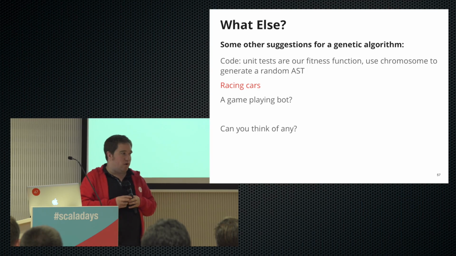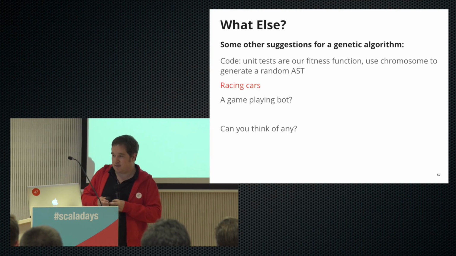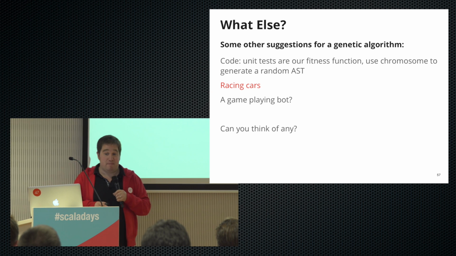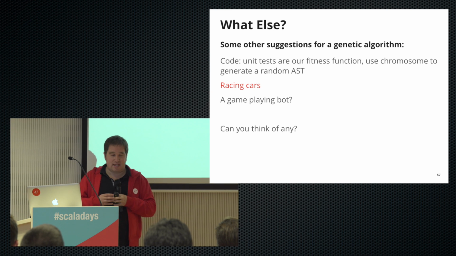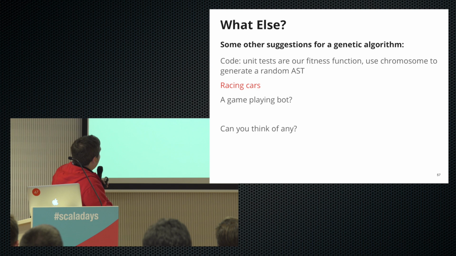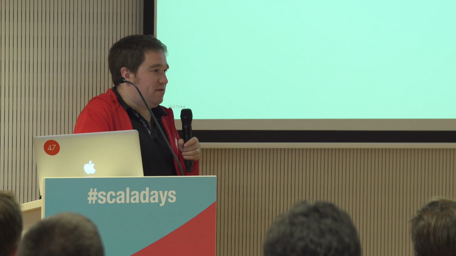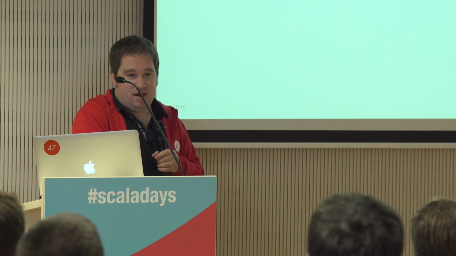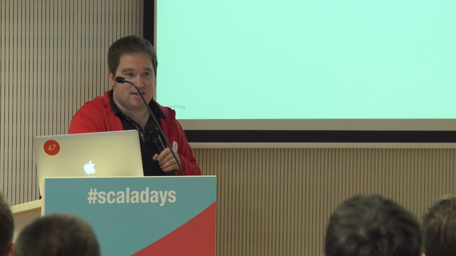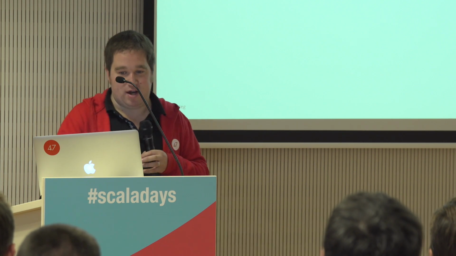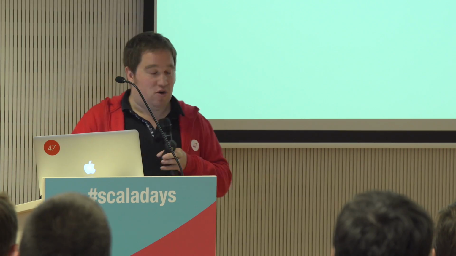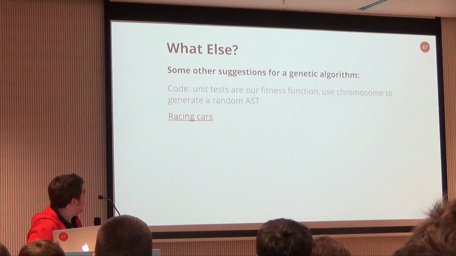And so, what else could we have done here? What are some other suggestions? Maybe you can think of your own. So here's one I thought of. We could write a genetic algorithm and provide a fitness function of maybe a set of unit tests, and then let it randomly generate an AST and maybe write us out of a job. Or racing cars. This is quite cool, actually.